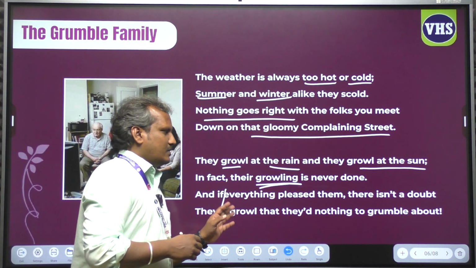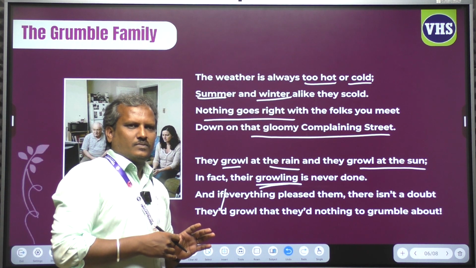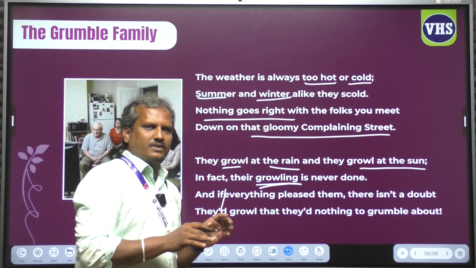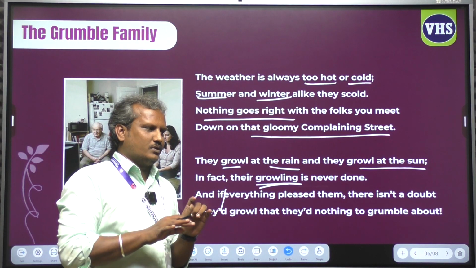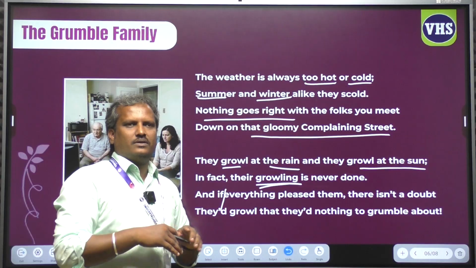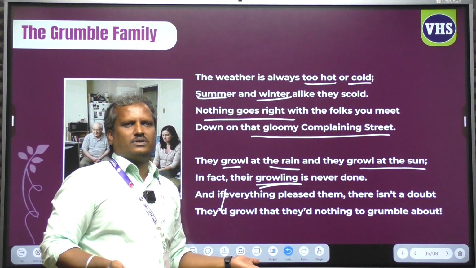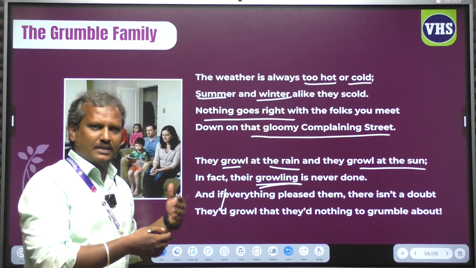So the family is always grumbling. Even if they are very happy and contented, they will find a reason to grumble.